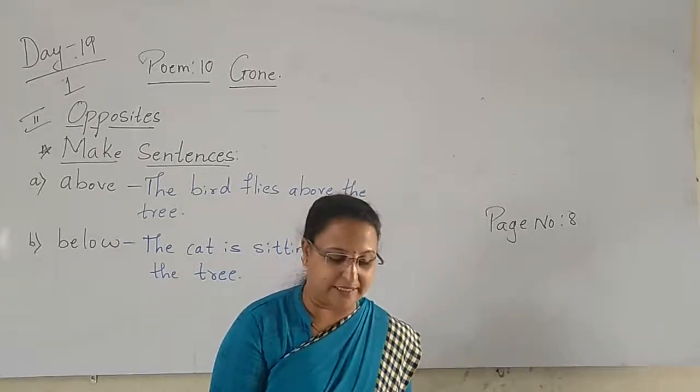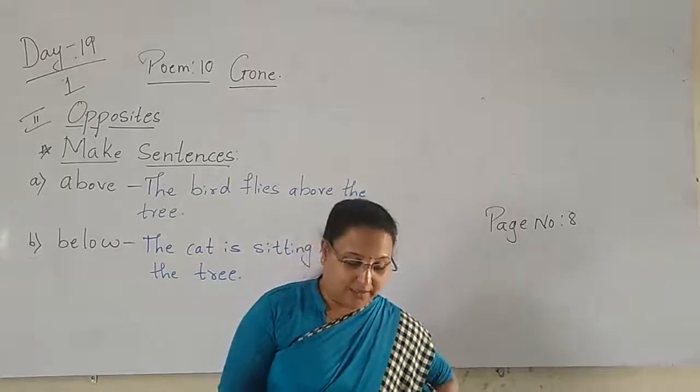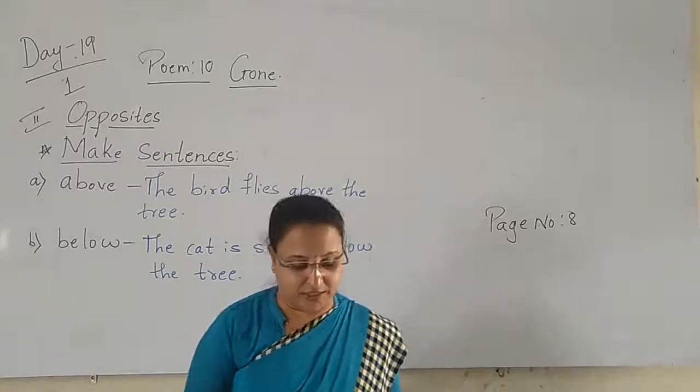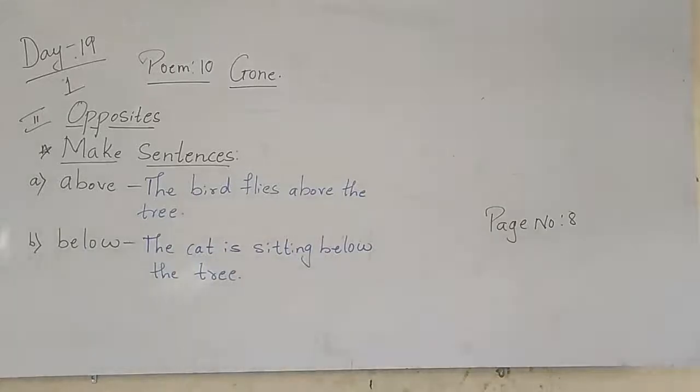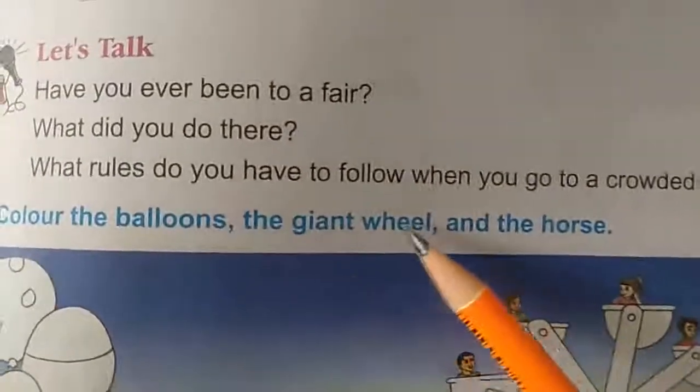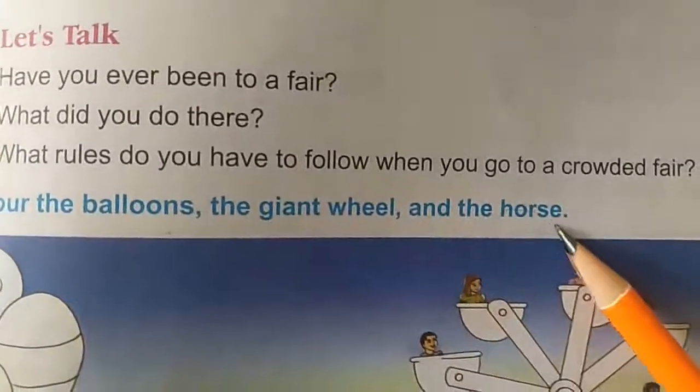Now coming to the next part. Here they have given one activity, children. I will show you. Yes. Color the balloons, the giant wheel and the horse. What is the question here, children? Here they have said, color the balloons, the giant wheel and the horse.